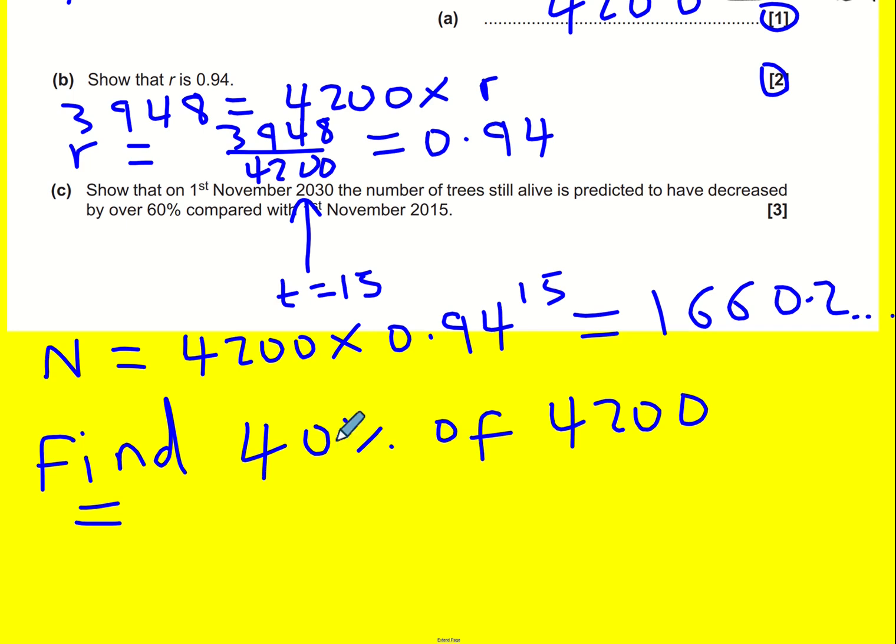We could either do 0.4 times 4,200 as multiplier, or we could do 40 and then divide by 100. Anyway, we get 1680. So we can conclude basically the result follows. The number has decreased by about 60%.